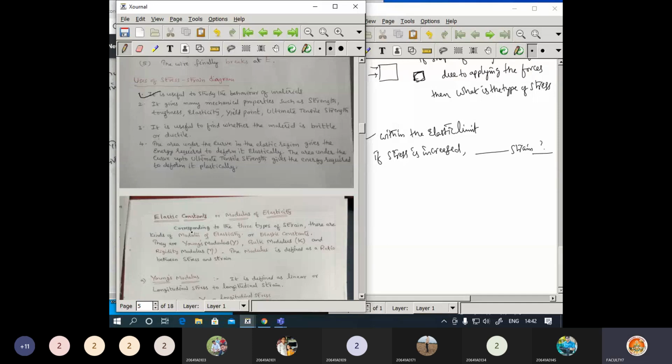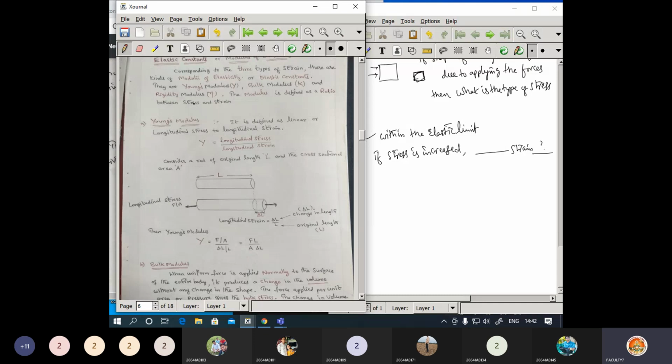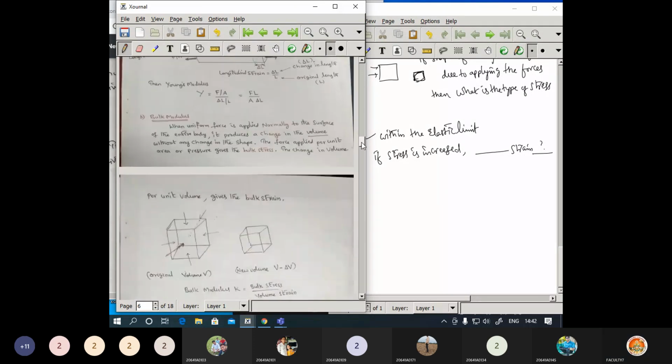Now next about the elastic constants. You have three different types of elastic constants. Regarding Young's modulus, which type of stress are we applying? It is a longitudinal stress. That you need to identify here. Now regarding the bulk modulus, you are going to have a bulk stress. Bulk stress in the sense that you are going to apply pressure on the object.